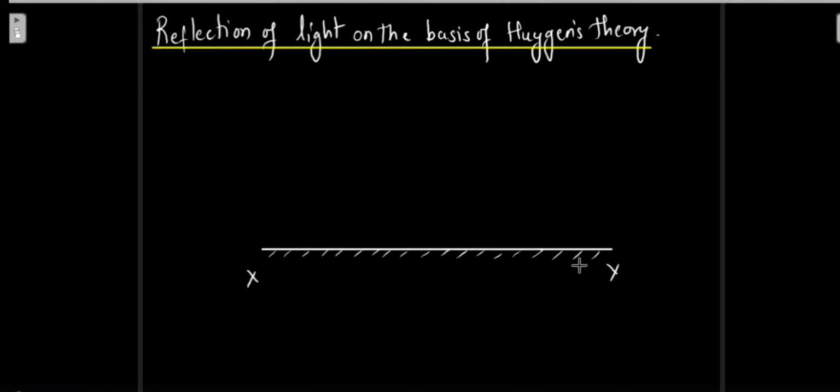Now let us consider there are two parallel rays of light which are coming and becoming incident on this reflecting surface xy. Let us consider there are two rays S and S dash which are coming from a far away point source, and they are made incident on this reflecting surface.